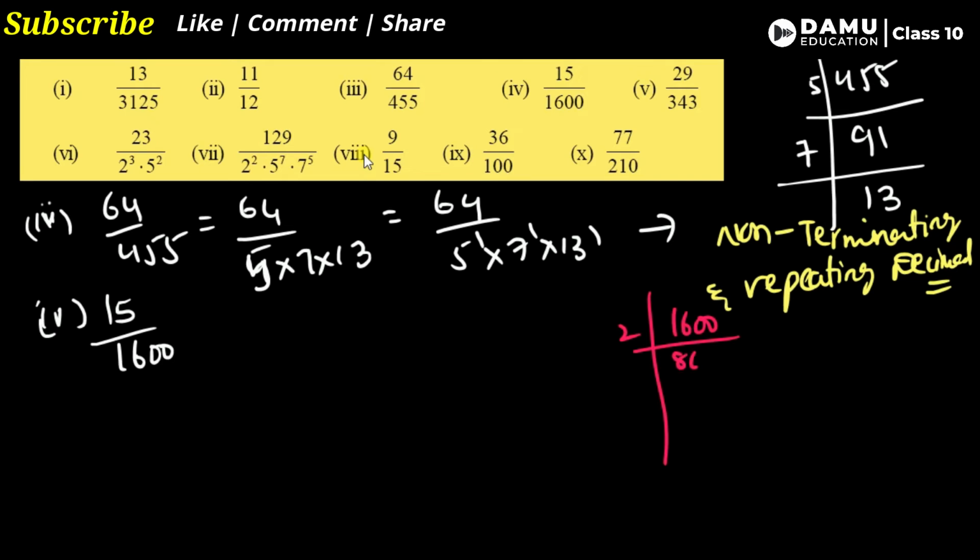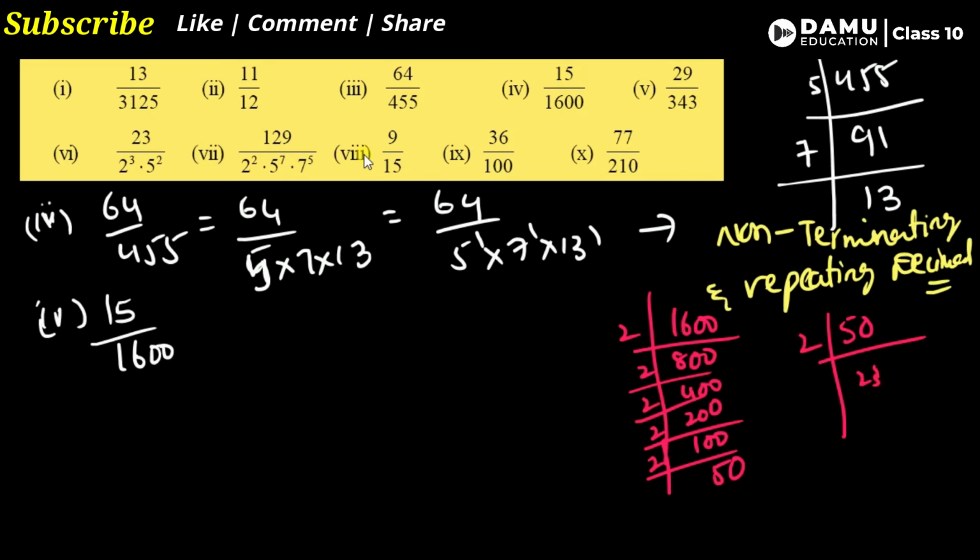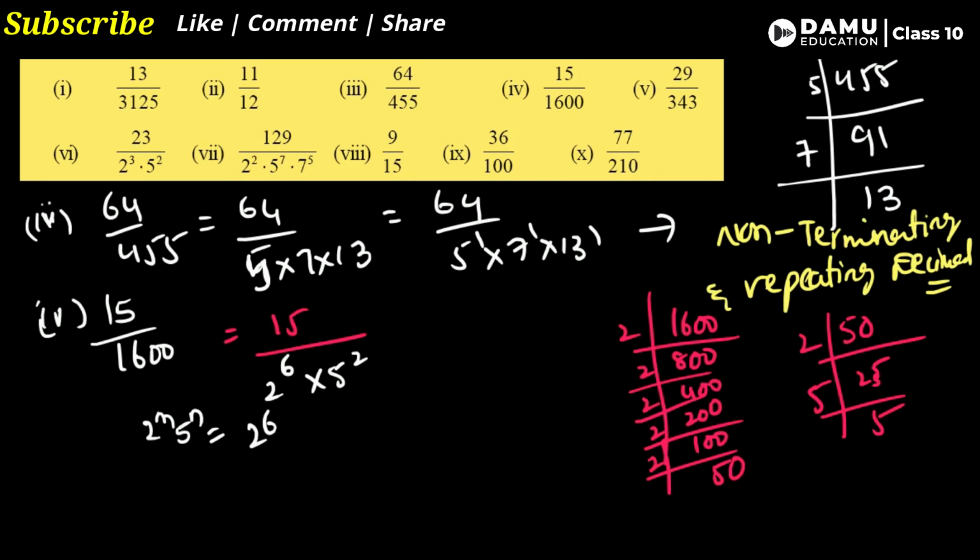So 2 8s are 16, then 2 4s are 8, then 2 2s are 4, then 2 1s are 2, then again 2 5s are 10, then again 50, and with the 2 25s are 50, then again 5 5s are 25. How many things you can write it like this? So how many 2s are there? 1 2 3 4 5 6. 6 2s, that is 2 power 6. I am writing directly, then 5 square. Yes, it is in the format of 2 power m 5 power n, that is 2 power 6 into 5 square.